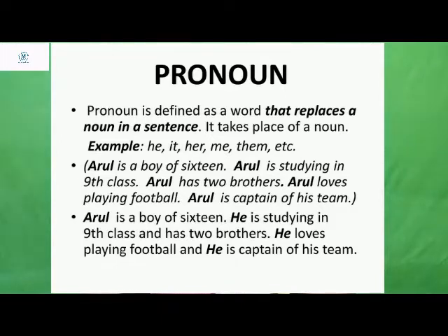For example, Arul is a boy of age 16. Arul is studying in 9th class. Arul has two brothers. Arul loves playing football. Arul is a captain of his team.